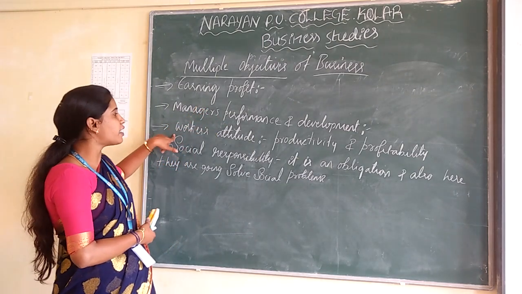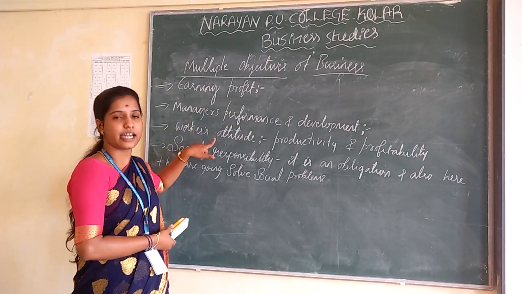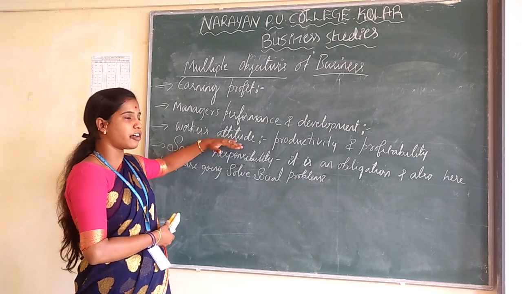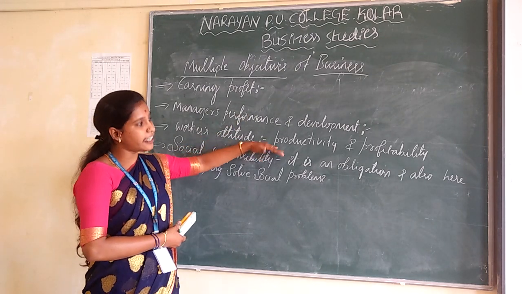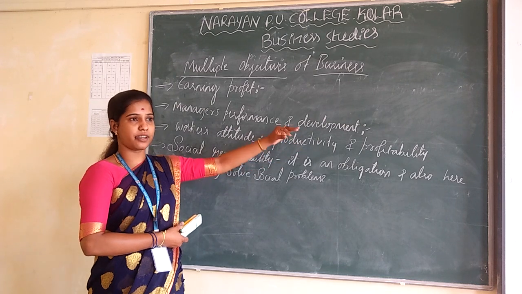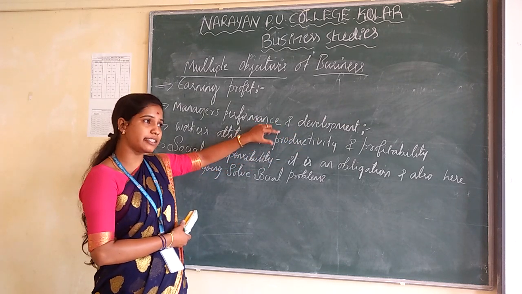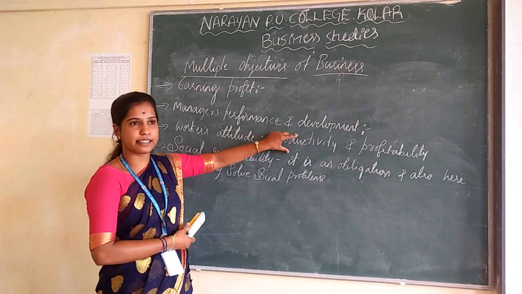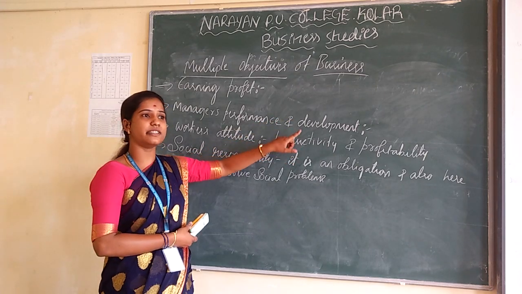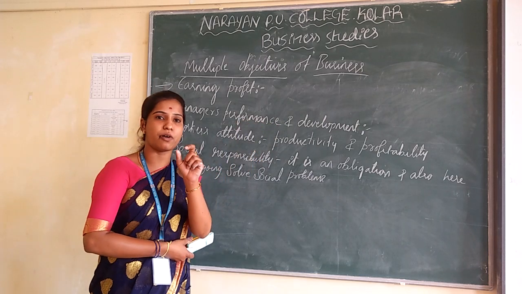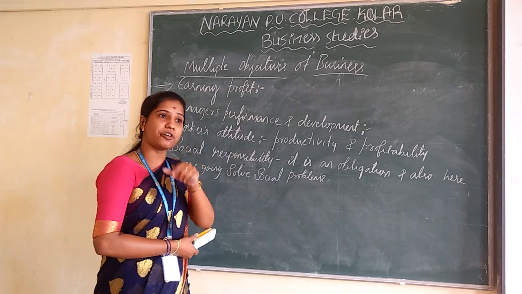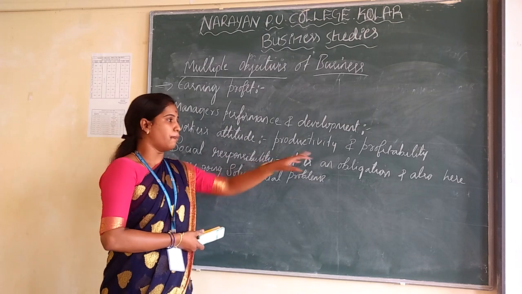And the next one is workers attitude. So workers attitude means here they have to concentrate on productivity and profitability. That means the workers are going to be involved in productivity. Productivity means producing goods and services, and if they produce goods and services with a maximum product at a minimum cost, automatically here they are going to gain a profit.